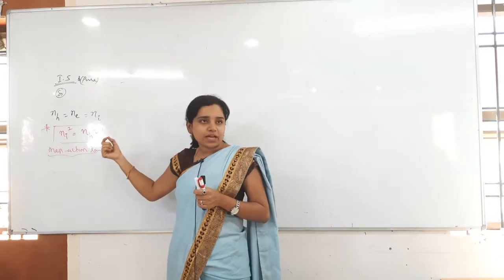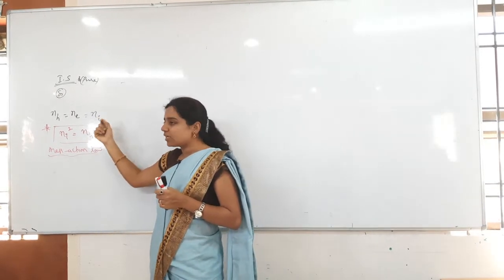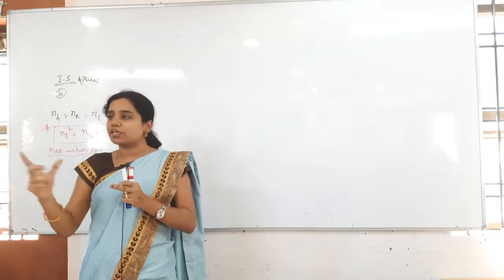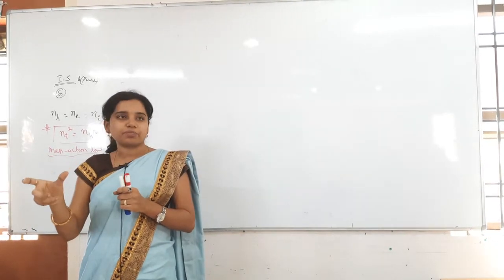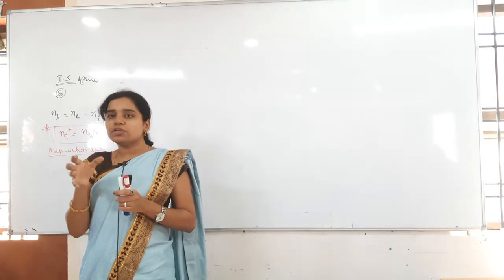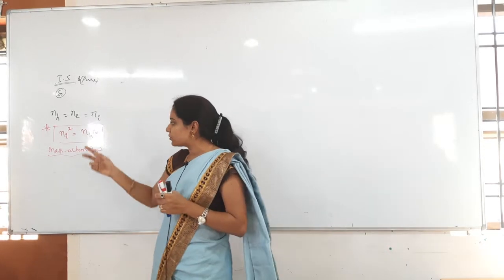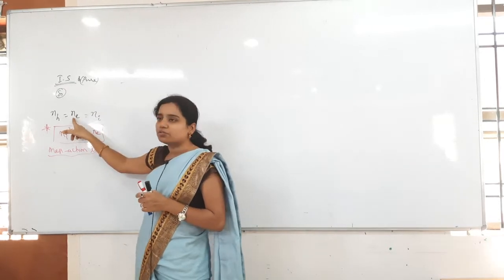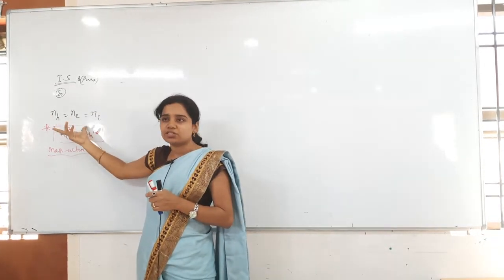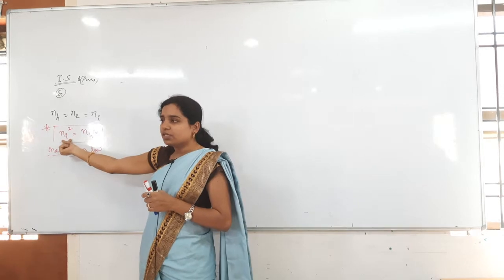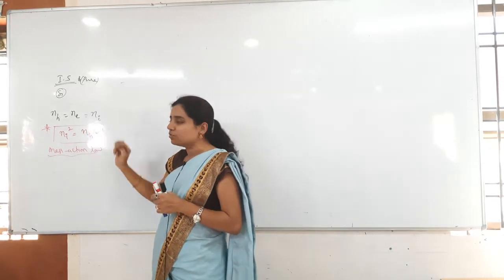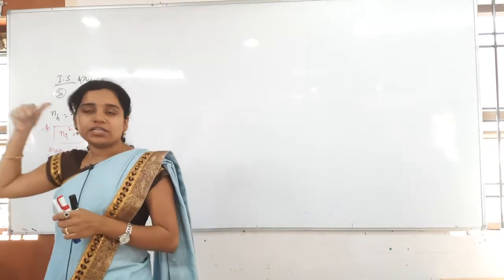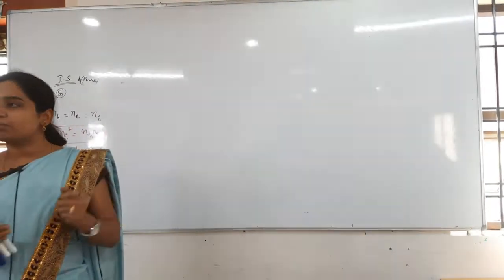Now what does the mass action law say? In the question they will give the hole and electron concentration, like that they will give the problem. We will solve the problems also. So Ni square is equal to Nh into Ne. Whenever I multiply these two, both are equal, so we get N square only. Ni square is equal to Nh into Ne. This is the mass action law in the intrinsic or pure semiconductor.